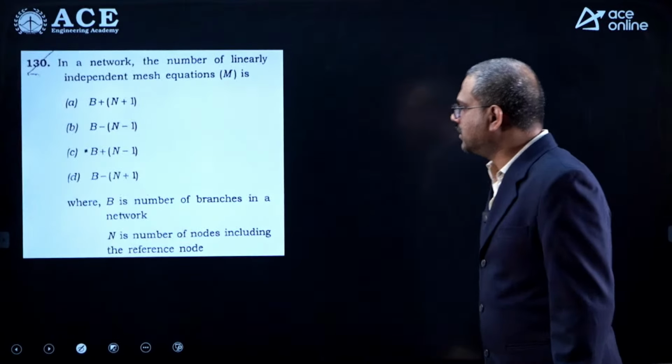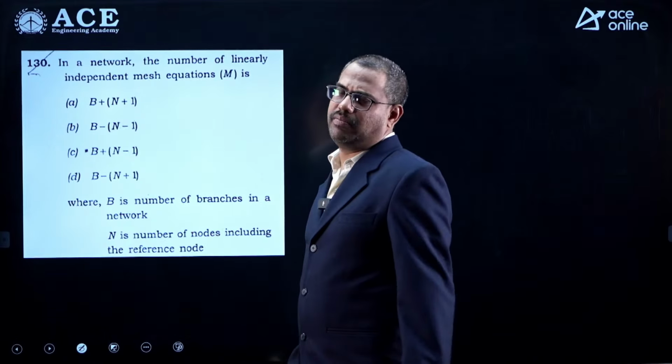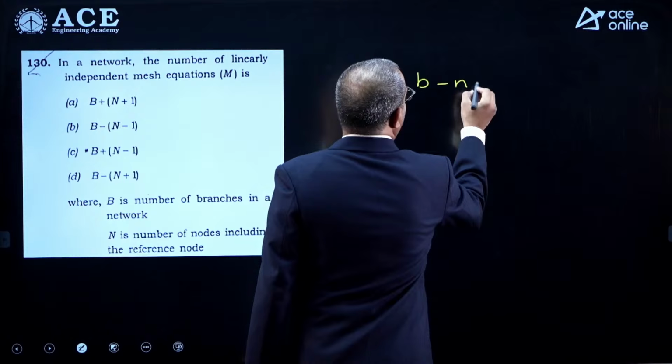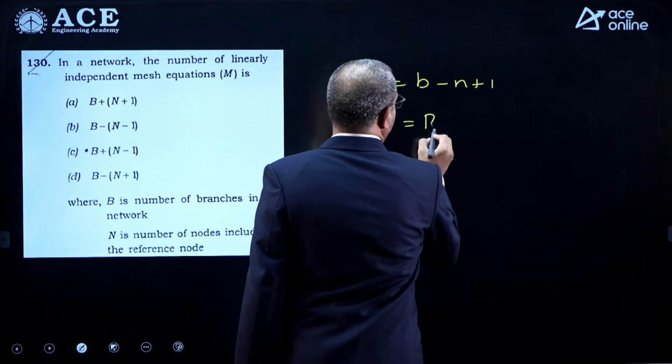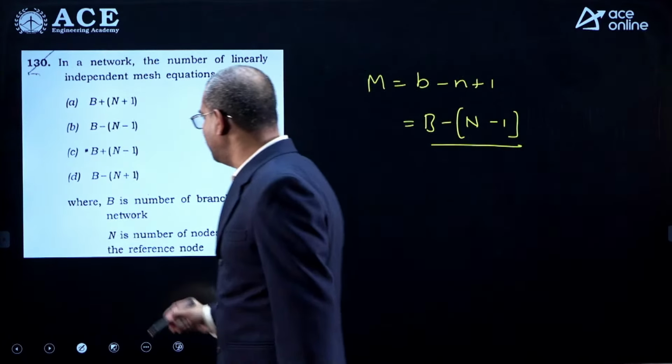Now let us go to the next problem. In a network, the number of linearly independent mesh equations. See, number of mesh equations is equal to branches minus nodes plus 1. That is nothing but branches minus of nodes minus 1, like that also you can write.